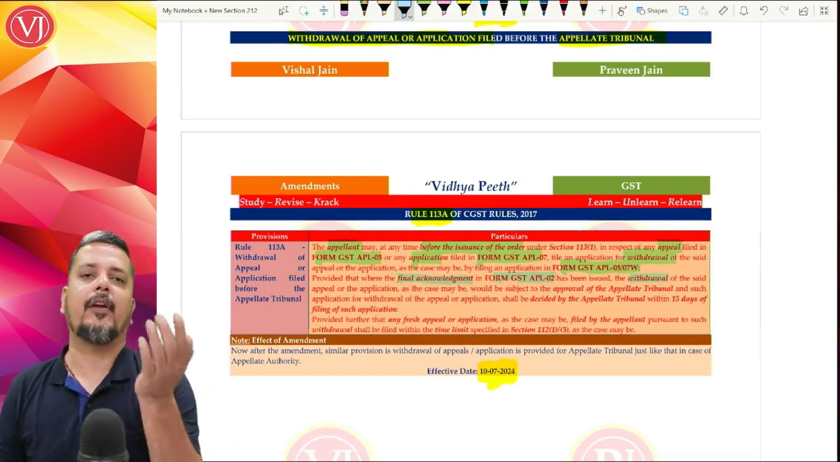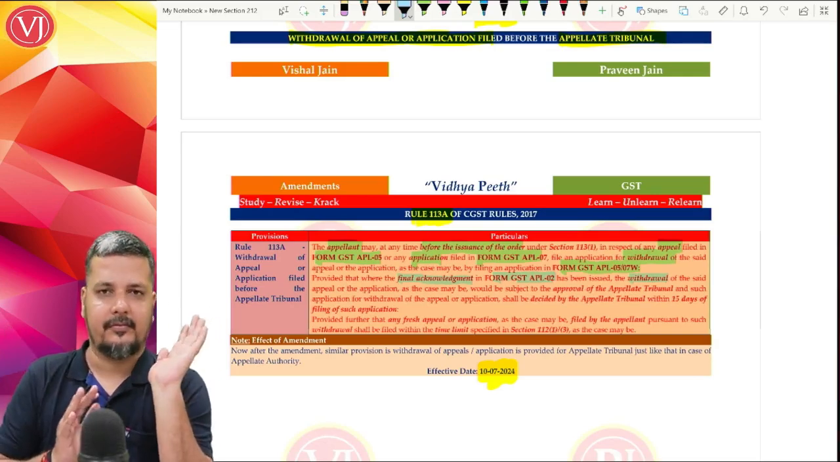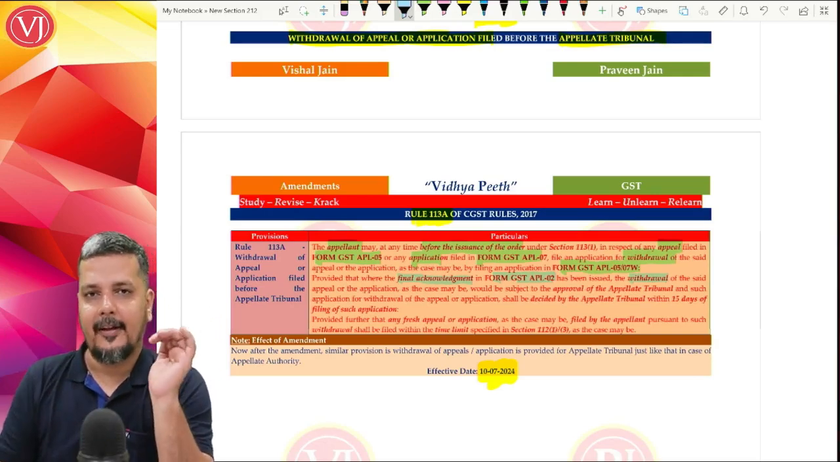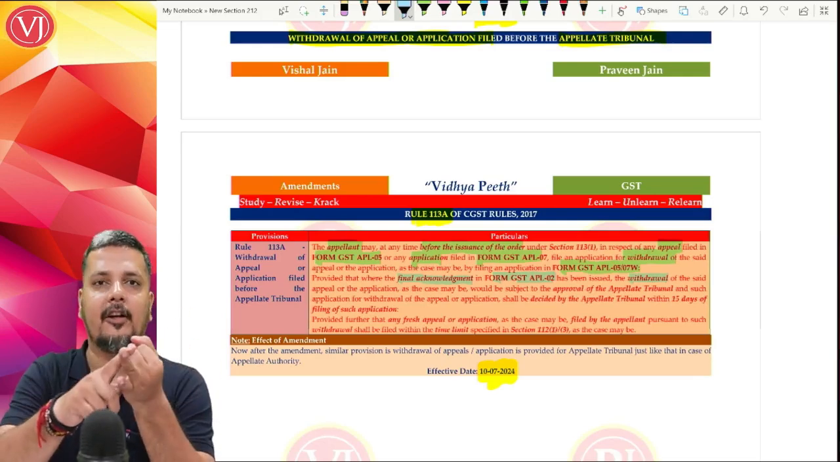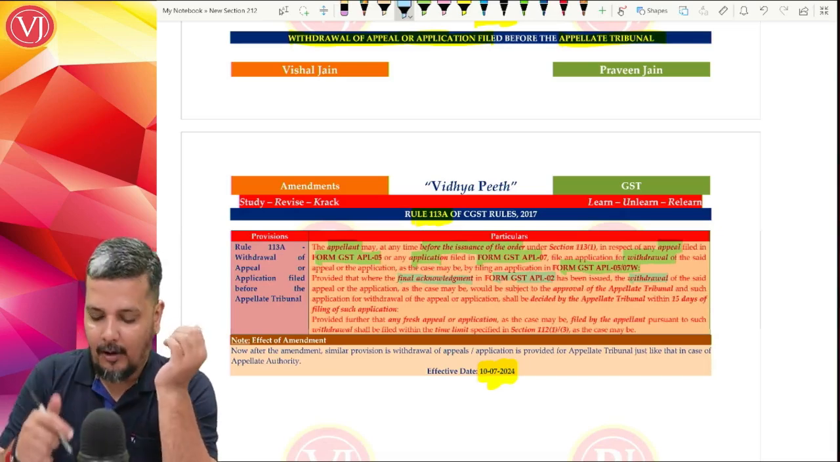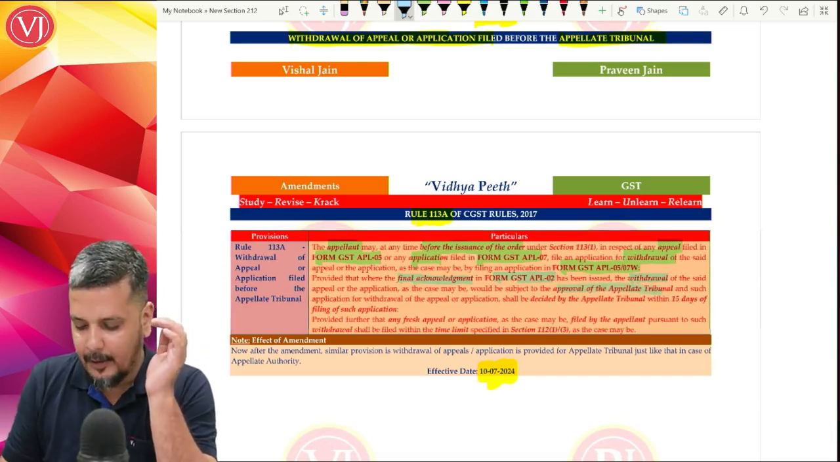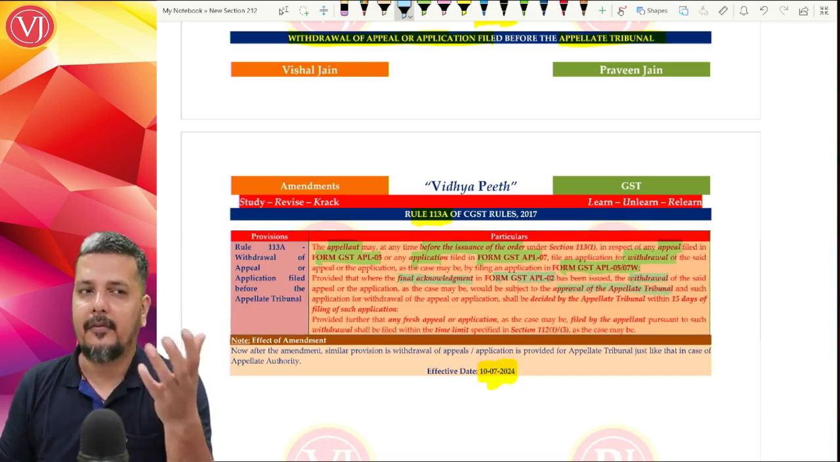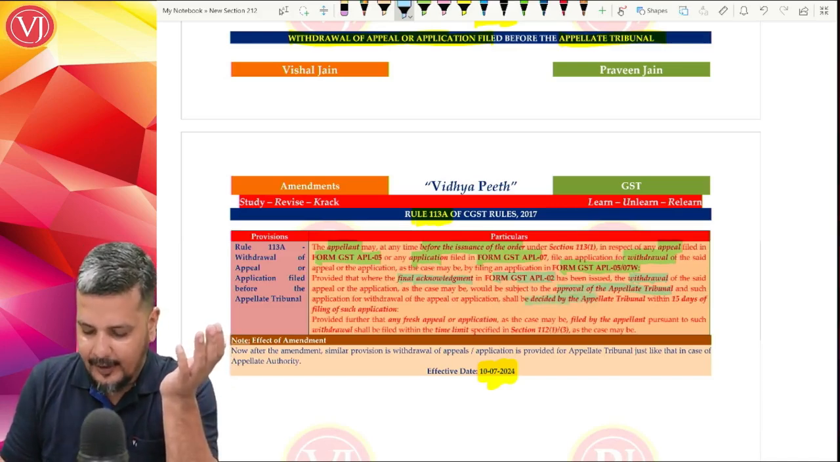Generally, they tell that first you can withdraw. If you have filed an appeal or application, you can withdraw. First, they give the provision. But they tell that if you have filed an appeal, first you will get a provisional acknowledgement, later you will get the final acknowledgement number with your appeal number in APL 02. If you have got your appeal number, then withdrawal is still possible, but with the approval of the appellate tribunal. So you have to convince and take the approval of the appellate tribunal, and the appellate tribunal will decide.